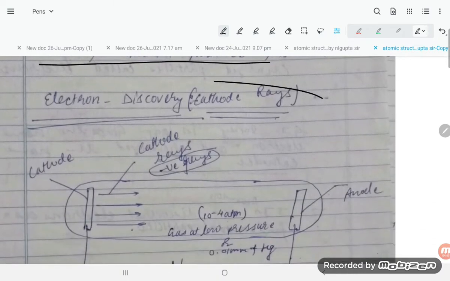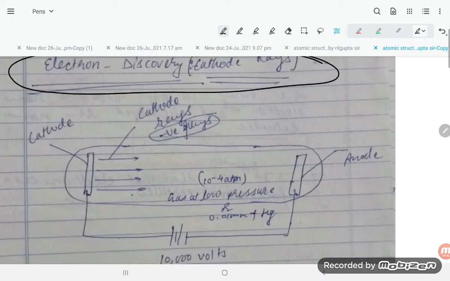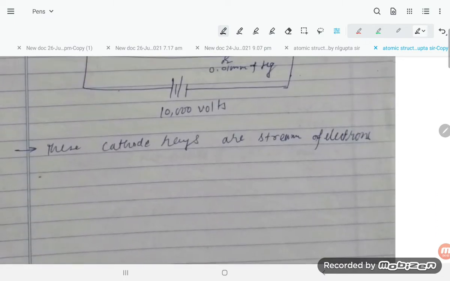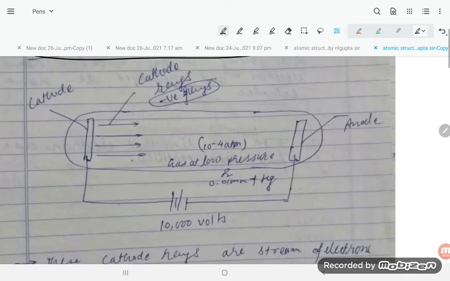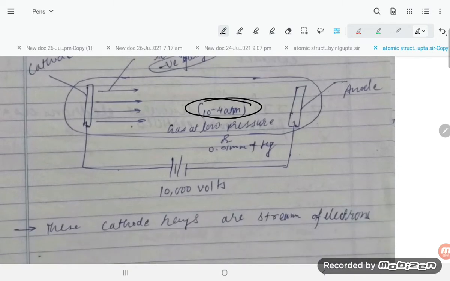Let us understand the discovery of the electron, which is based on cathode rays. Michael Faraday did an experiment using a discharge tube filled with very low pressure gas, 10 power minus 4 atm, with an anode and cathode and a high voltage of 1000 volts.